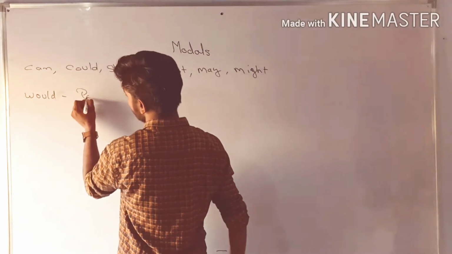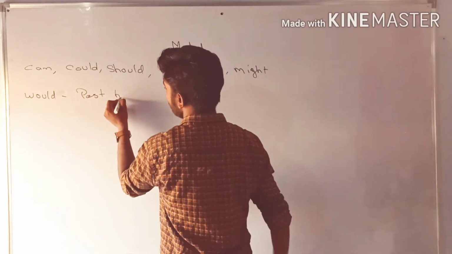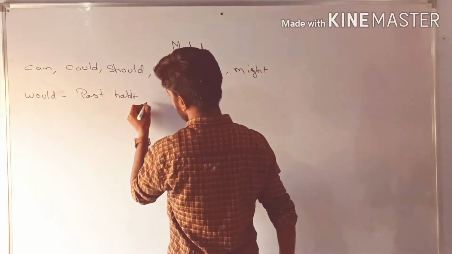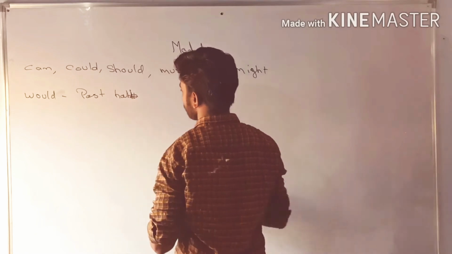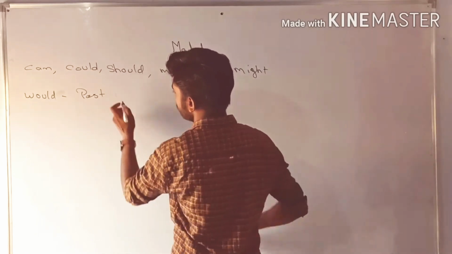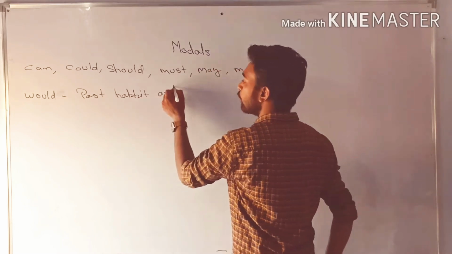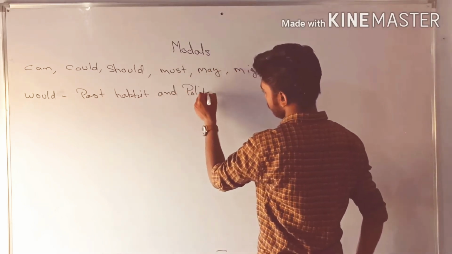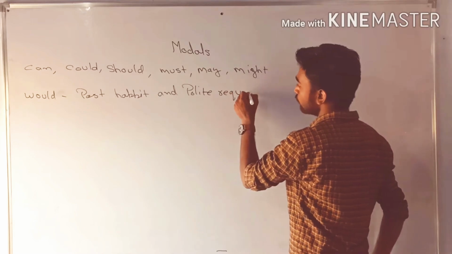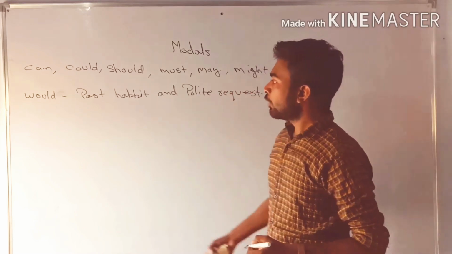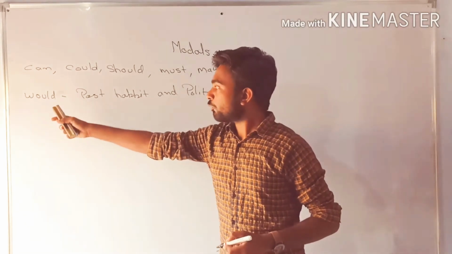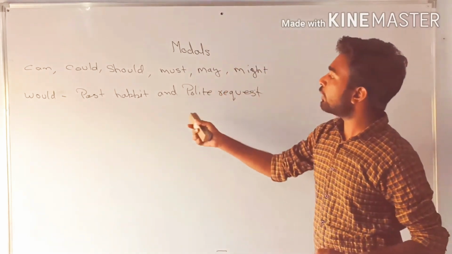Would is used for past habit and polite request. Now we are talking about would. Would is used for past habit and polite request.